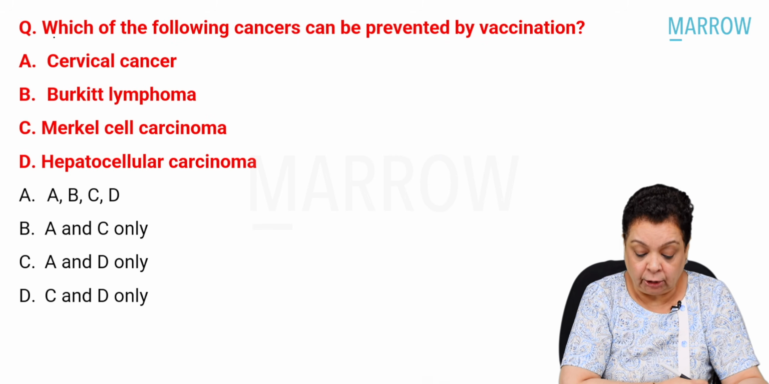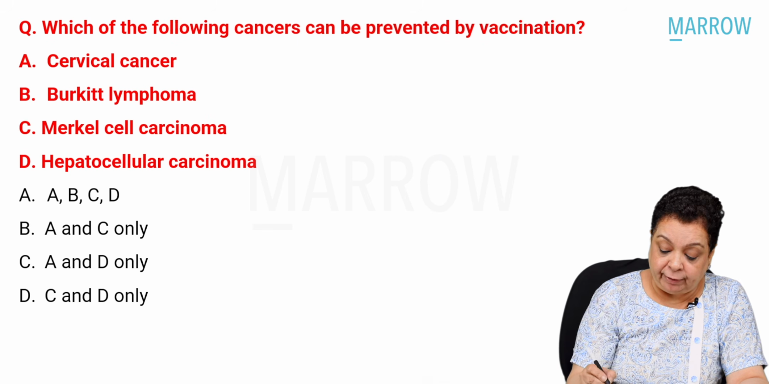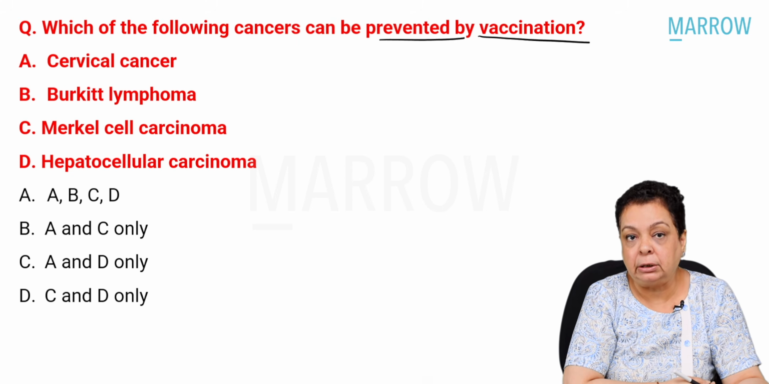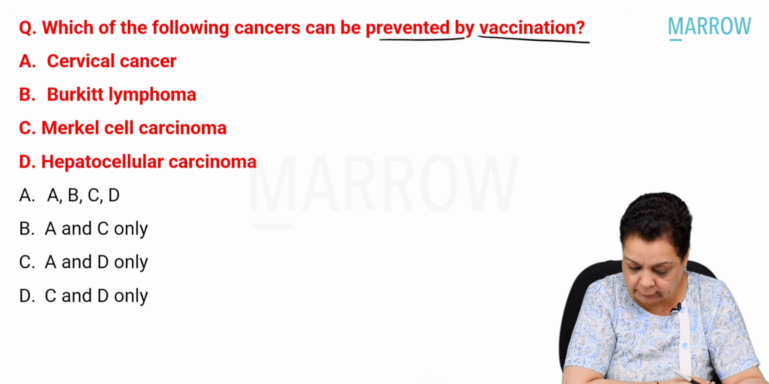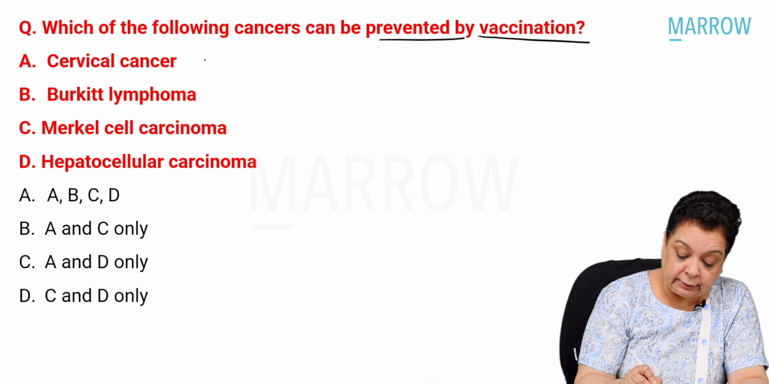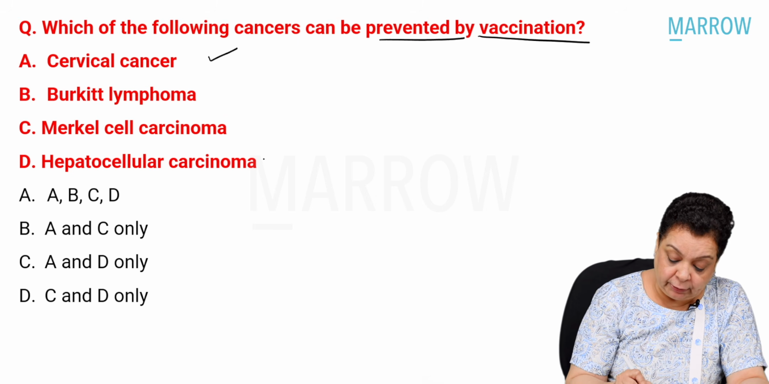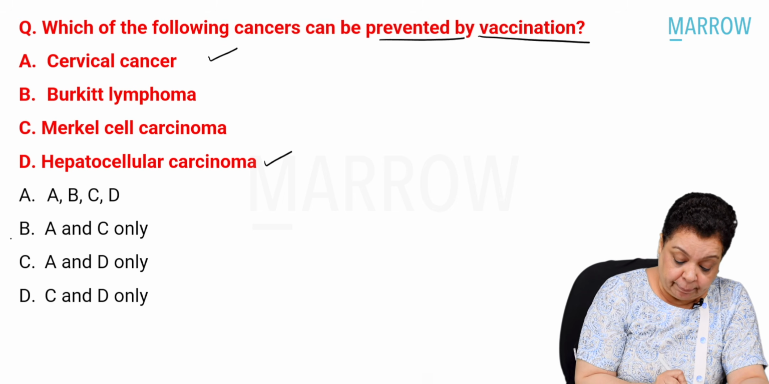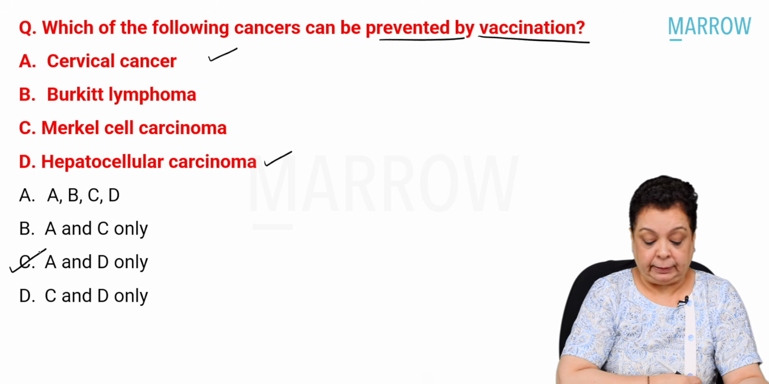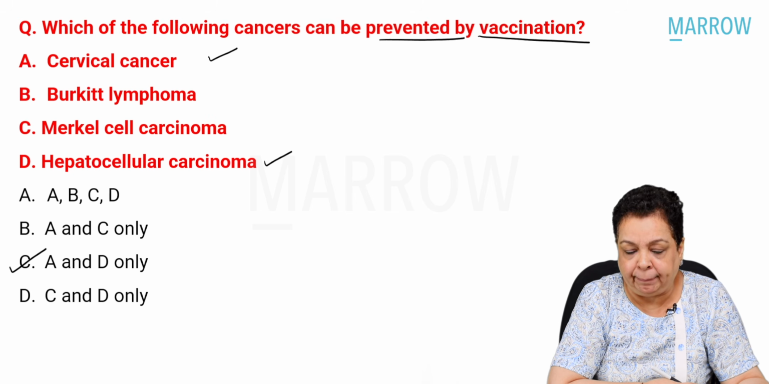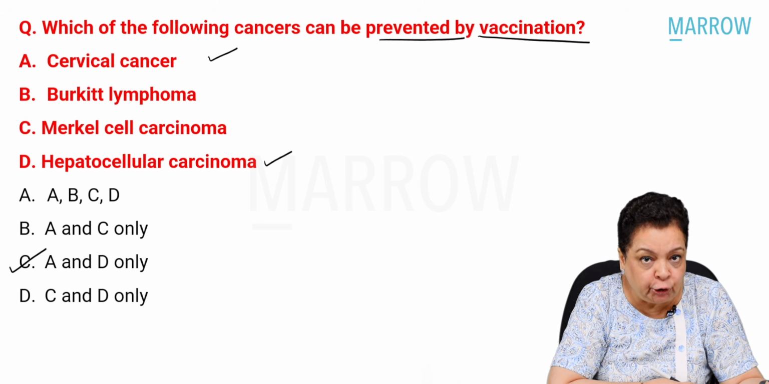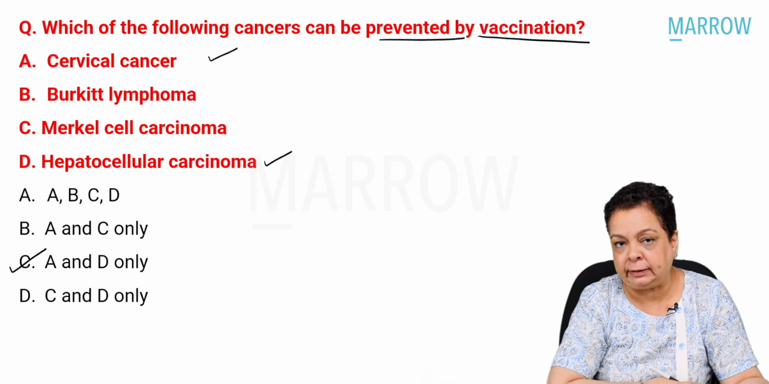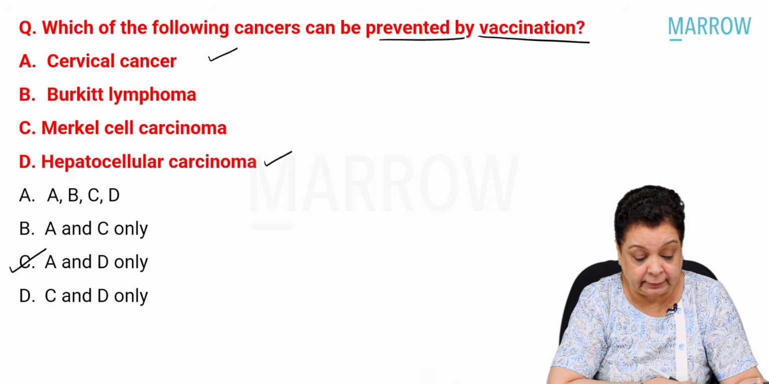Hepatitis A. Which of the following cancers can be prevented by vaccination? Cervical, Burkitt's lymphoma, Merkel cell carcinoma, and hepatocellular carcinoma. So the answer to this is cervical cancer can be prevented, hepatocellular carcinoma can be prevented by giving their respective vaccines. The answer to this is option C. Cervical cancer is caused by human papilloma viruses. There are more than 150 human papilloma viruses. However, the high-risk ones have the propensity to cause cancers, and we have a very nice vaccine against it,